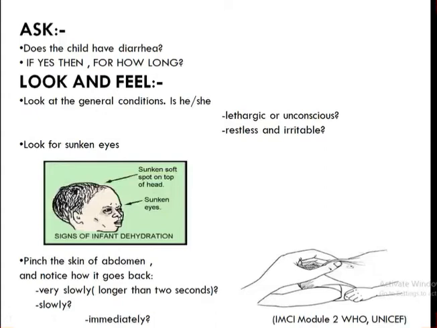these are signs of dehydration, right? The child will have sunken eyes, and what else? The skin turgor will be prolonged. So first we have to look for the sunken eyes. If the child has severe dehydration due to diarrhea, the child's eyes will be sunken, and the fontanelle will also be slightly depressed.